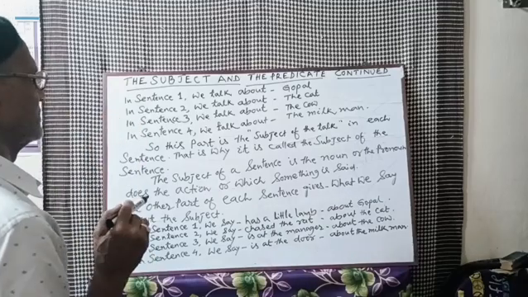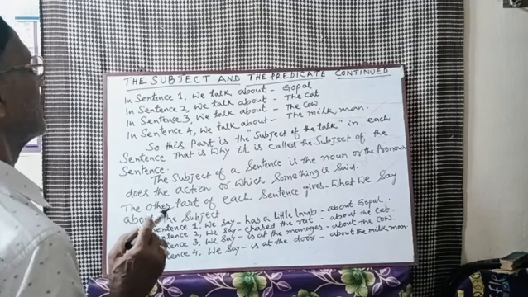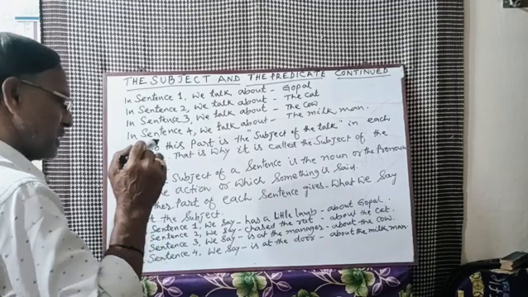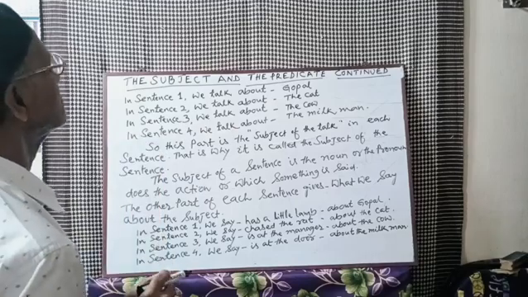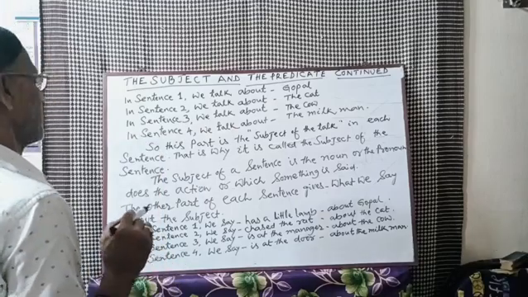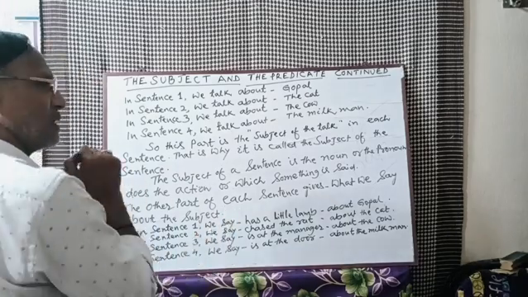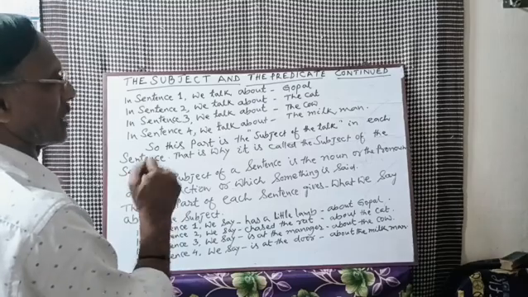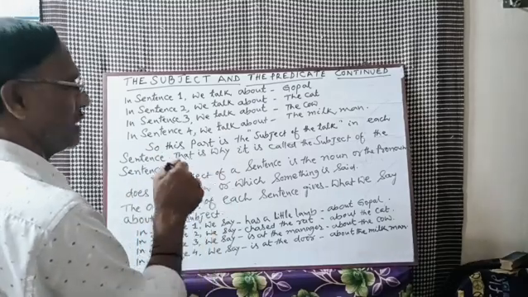In the subject part, there is either noun or pronoun. In predicate part, there is verb, either full verb or helping verb, also known as auxiliary verb.